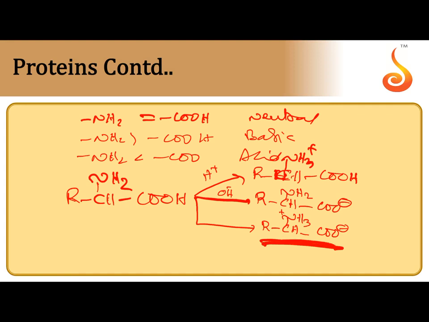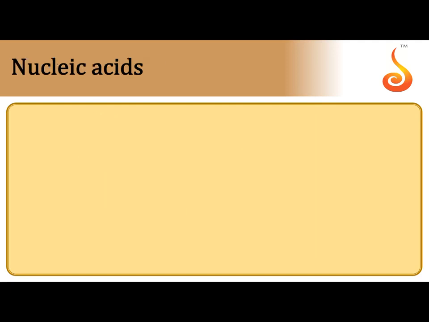So this is the Zwitter ion. The pH at which an amino acid exists as a Zwitter ion is called the isoelectric point. At this isoelectric point, it exists as a Zwitter ion or inner salt. At the Zwitter ion pH, the solubility is less. So based on the difference in isoelectric points, we can separate the amino acids from a mixture.